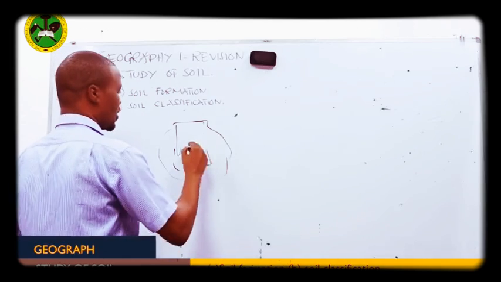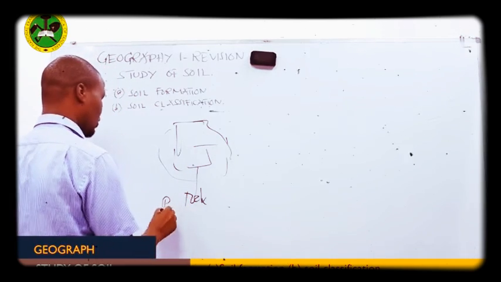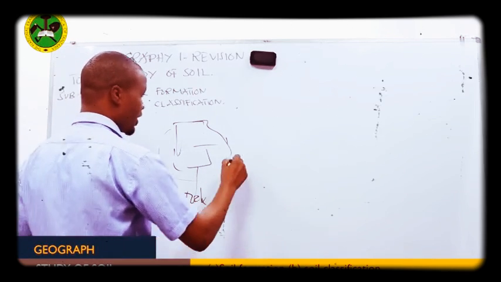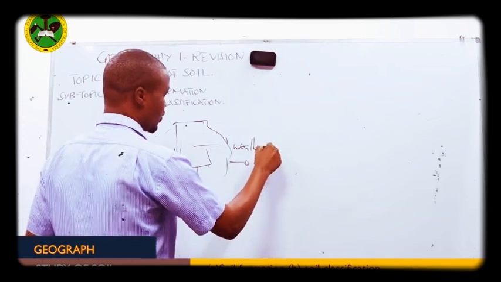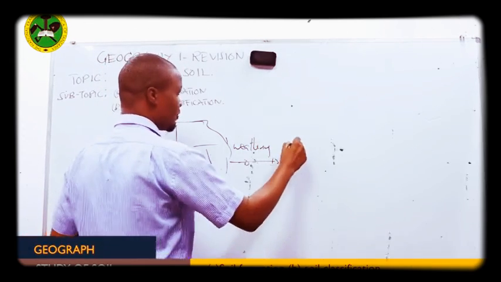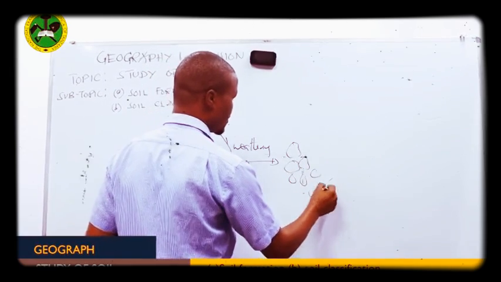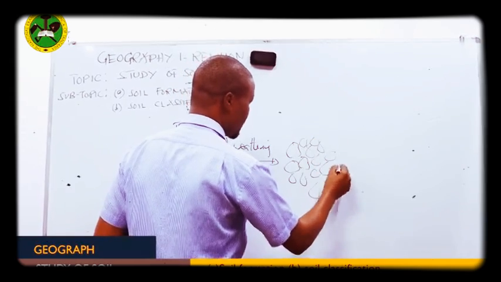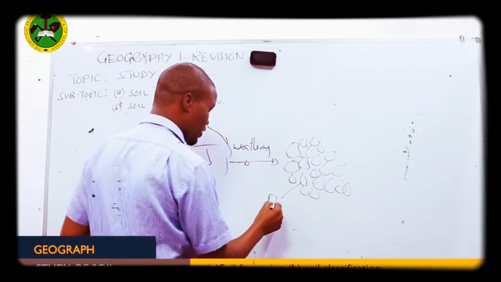This is what we call the parent rock. The parent rock has to undergo weathering, and it disintegrates into the smallest particles. Then the accumulation of these particles together we call regolith.